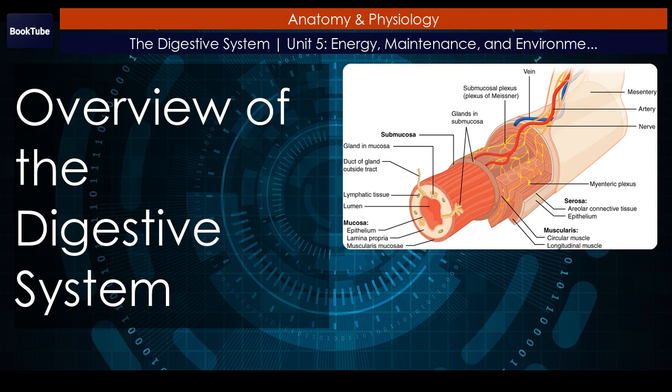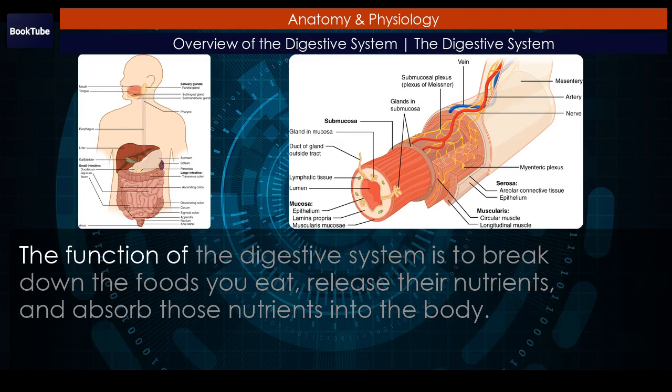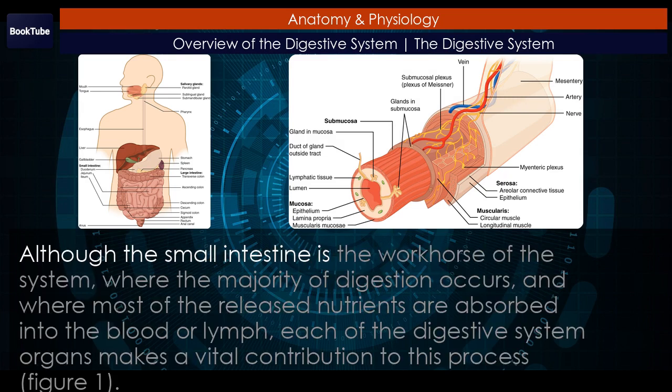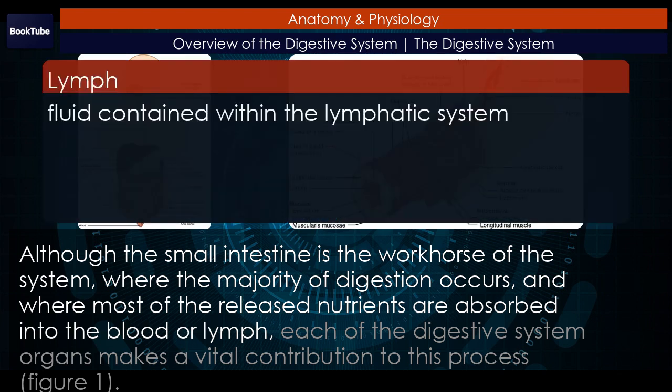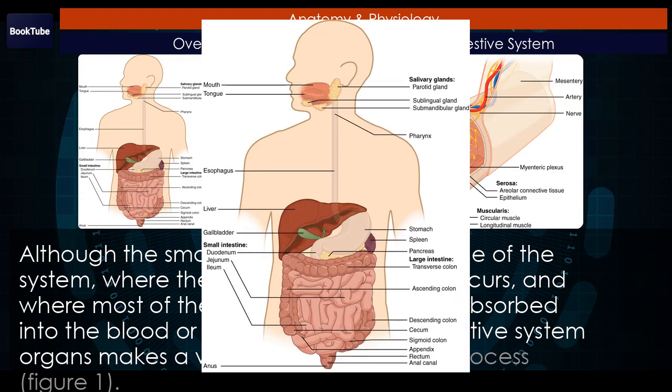Overview of the digestive system. The function of the digestive system is to break down the foods you eat, release their nutrients, and absorb those nutrients into the body. Although the small intestine is the workhorse of the system, where the majority of digestion occurs, and where most of the released nutrients are absorbed into the blood or lymph, each of the digestive system organs makes a vital contribution to this process.